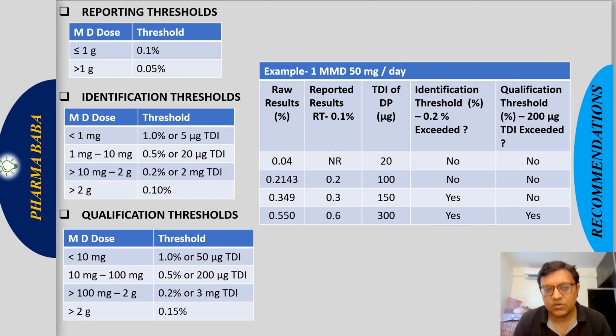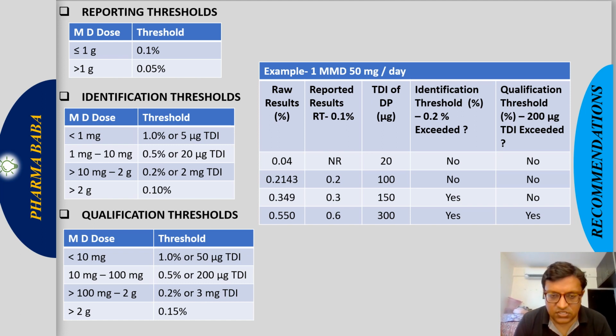Reporting threshold: if an impurity is more than the reporting threshold, then only we have to report it in the analytical reports, in the results. Identification threshold: if it is more than the identification threshold, then only we have to identify its structure.